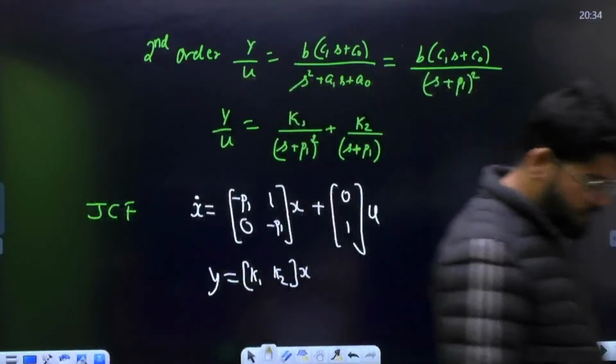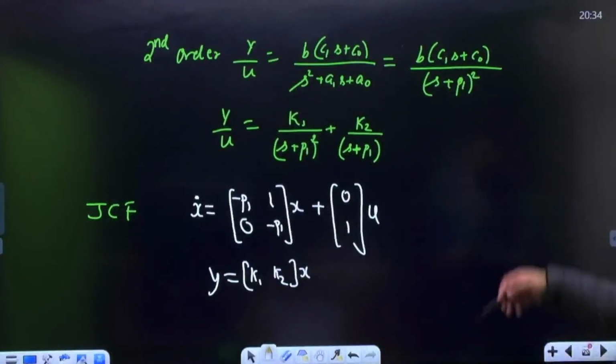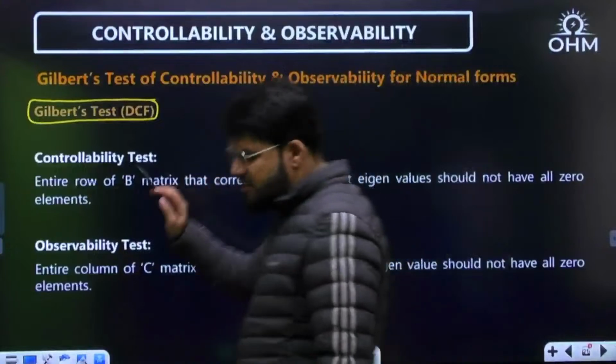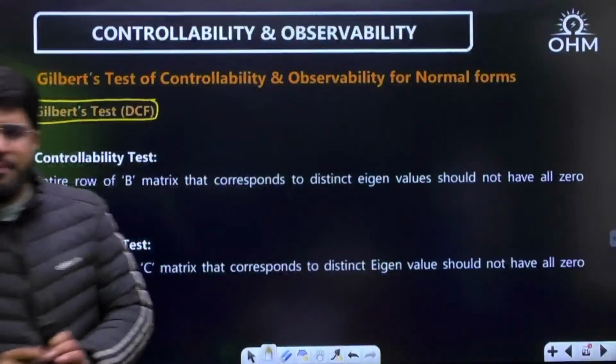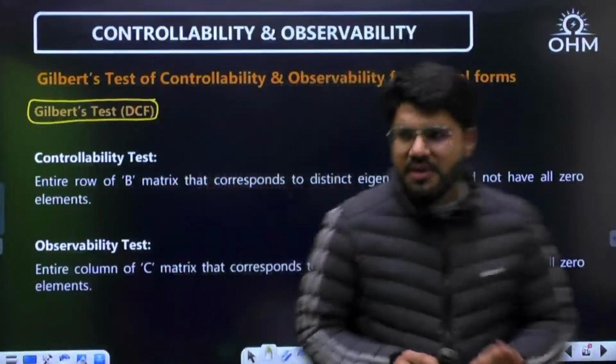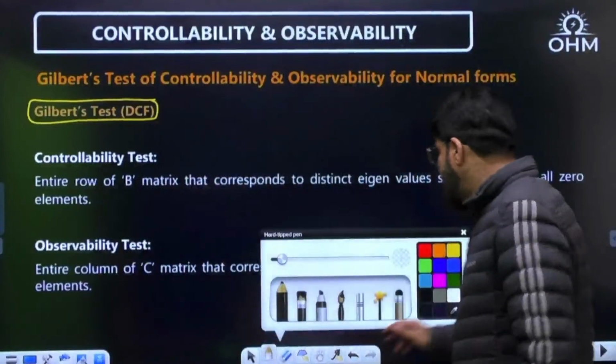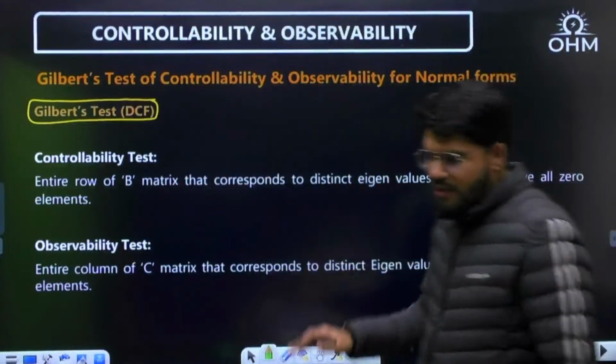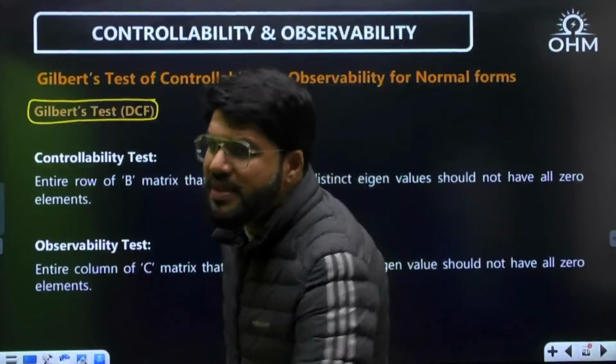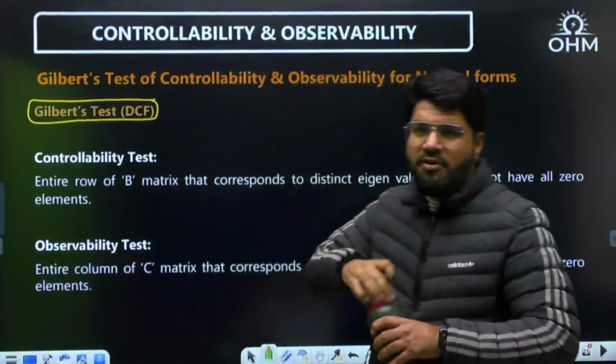That's it. Now let's come to Gilbert's test, first for the DCF and then for the JCF, one by one. What is Gilbert's test for the DCF? Entire row. Now guys, I'm actually starting the content of today's class. It was a basic review of DCF and JCF.